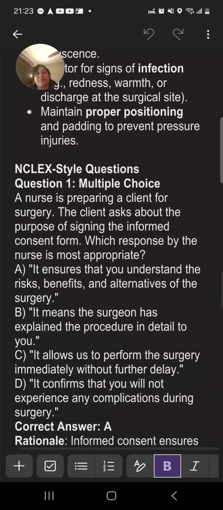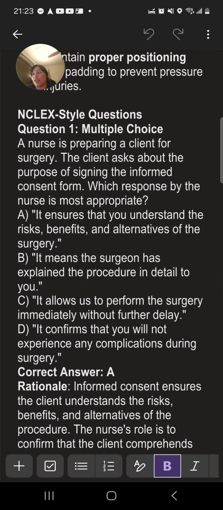Okay. I'm going to let her go and do the questions because I did ask her to do the NCLEX style questions. NCLEX style questions.